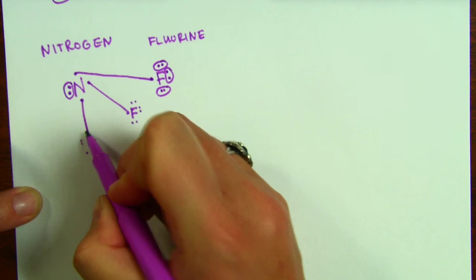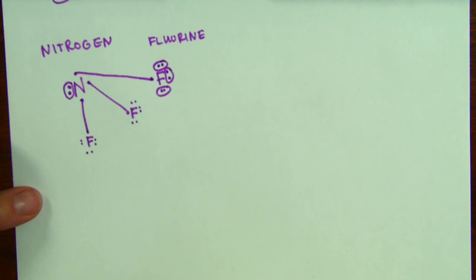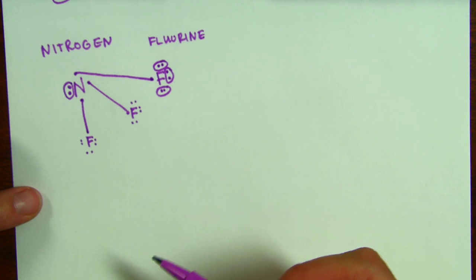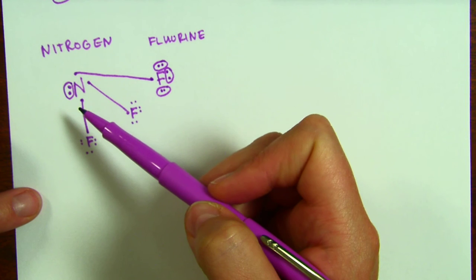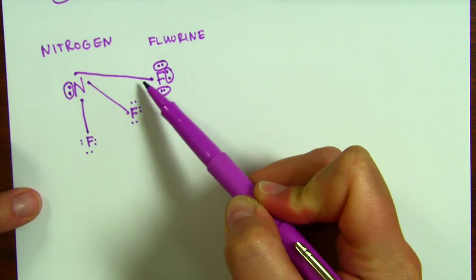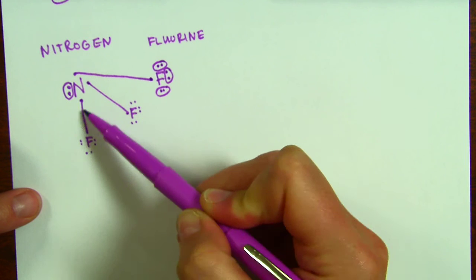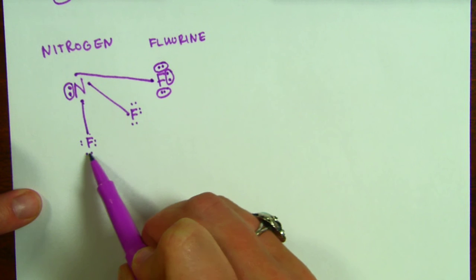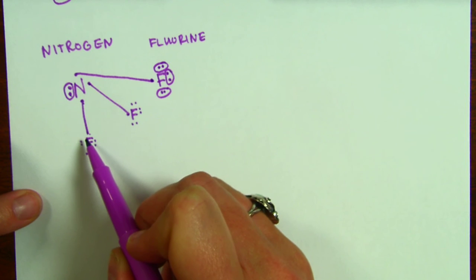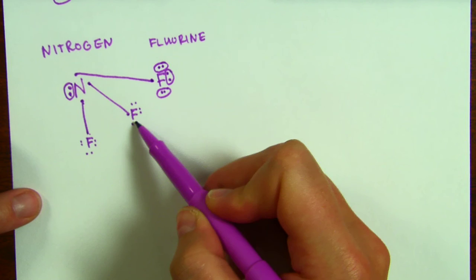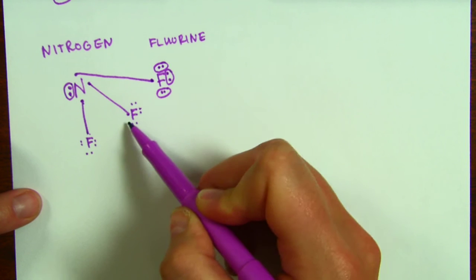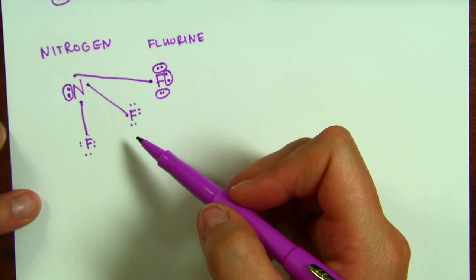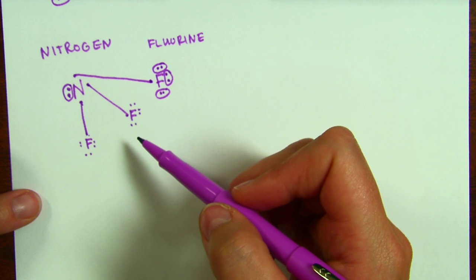All right, so next we're going to check and make sure that all of our atoms for this compound have 8 valence electrons because that is their goal. We're going to start with nitrogen because that's our central atom. So it has 2, 3, 4, 5, 6, 7, 8. So nitrogen's good. This fluorine atom down here has 2, 4, 6, and that makes 8 because there's 2 electrons in this bond. Fluorine atom here, 2, 4, 6, 8, and our third one, 2, 4, 6, 8. So all of our atoms in this compound have 8 valence electrons, which means they are very happy.